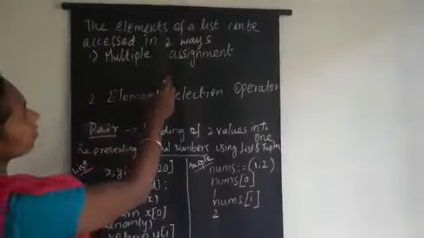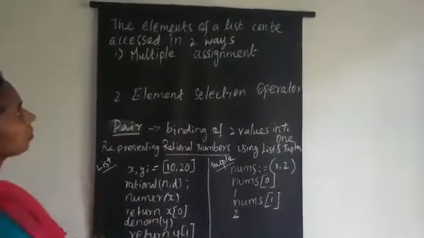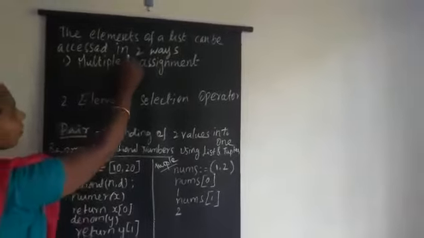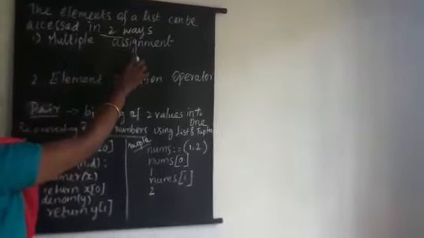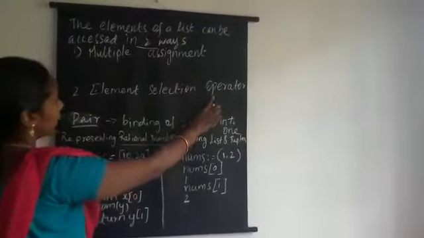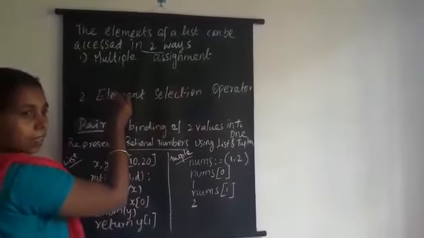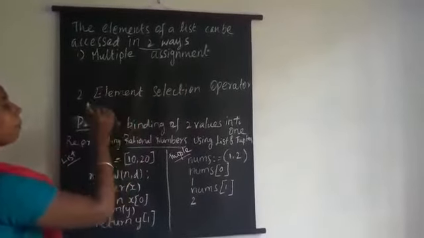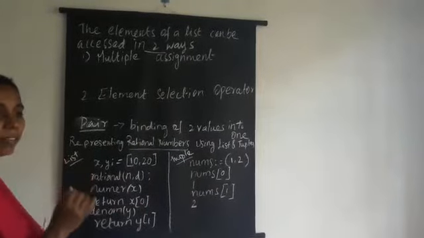Another topic. The elements of a list can be accessed in how many ways? Two ways. The first way is multiple assignment. The second way is the element selection operator. Multiple assignment means the elements can be bound to different names.